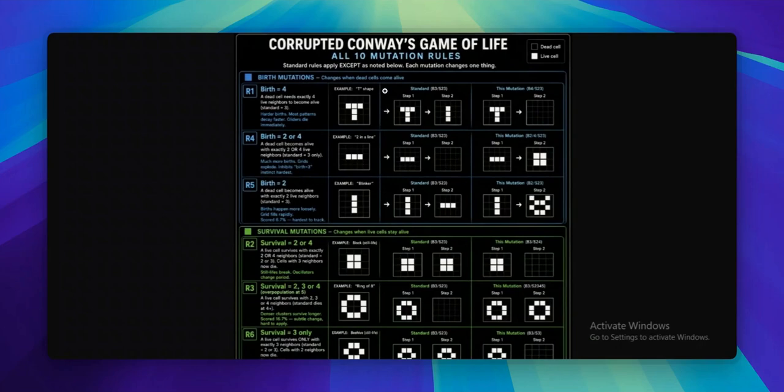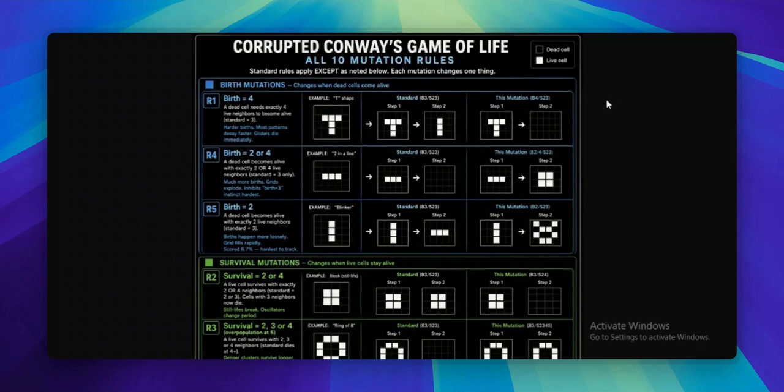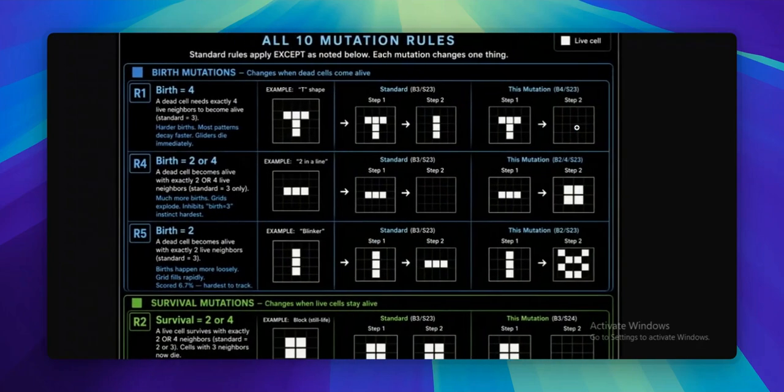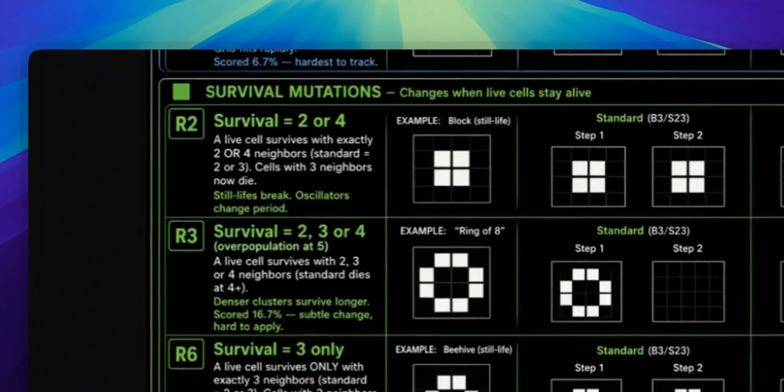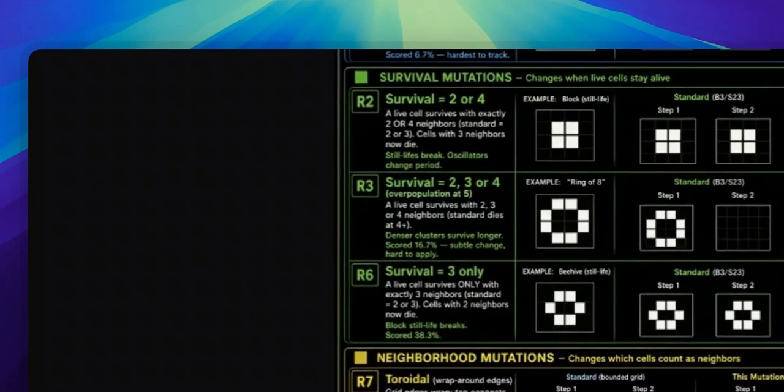It is an instinct. So, what if we change the rules? Not completely, just slightly. This is corrupted Conway's Game of Life. It is the exact same system, but with one critical rule changed at a time. This isn't just a logic test, it is a perfect test of something deeper: inhibitory control. Can an AI suppress its trained instinct, abandon its memorized answers, and follow a new reality?